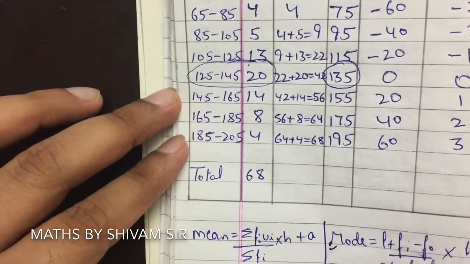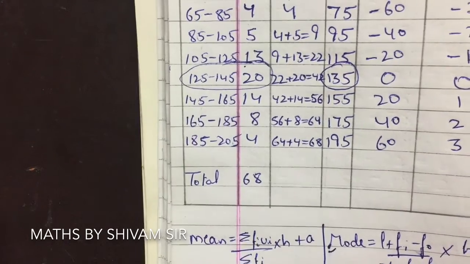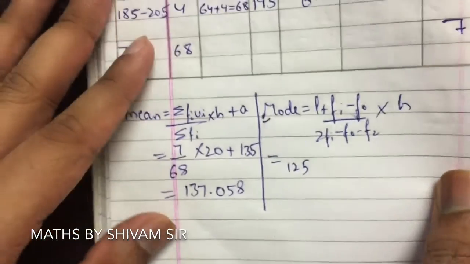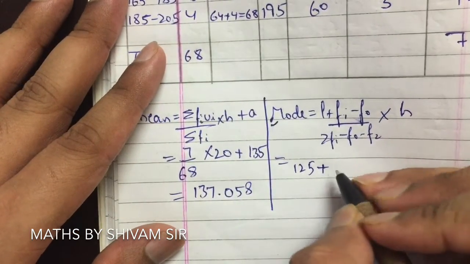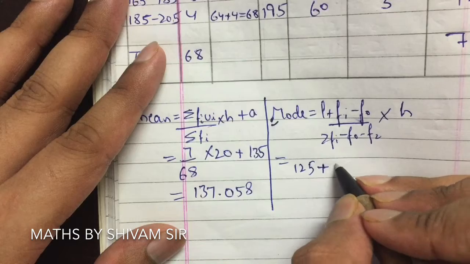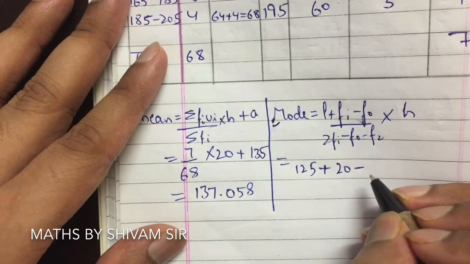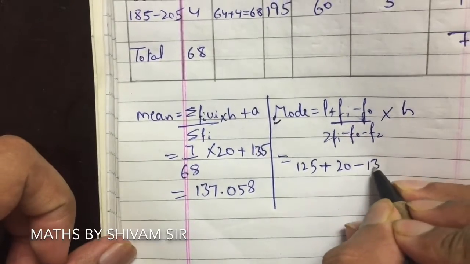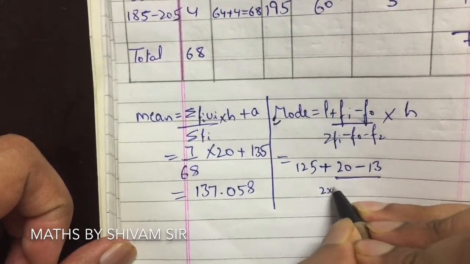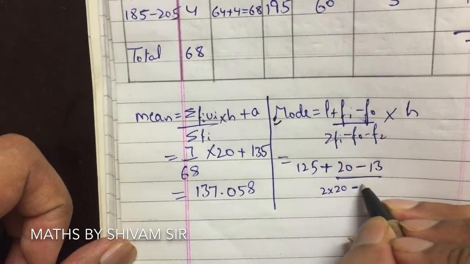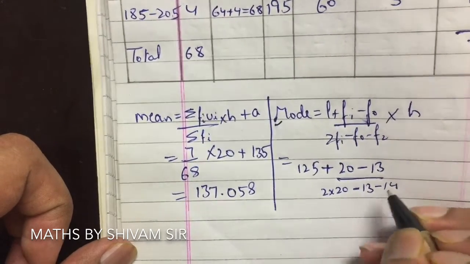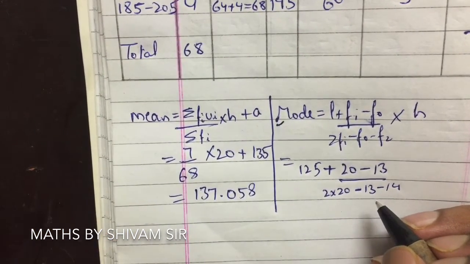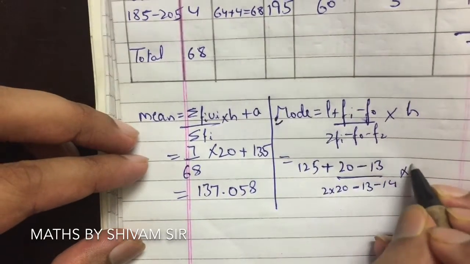So for the modal class, the lower limit is 125. So 125 plus f1 is 20 minus f0, the frequency of the class previous to the modal class, which is 13, upon 2f1, that is 2 multiplied by 20, minus f0 13, minus f2 14, the frequency of the class succeeding the modal class, which is 14, multiplied by 20.